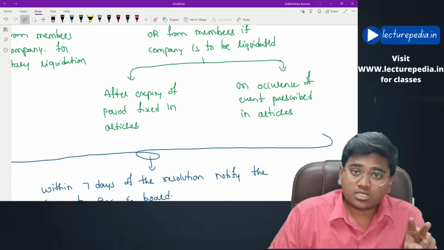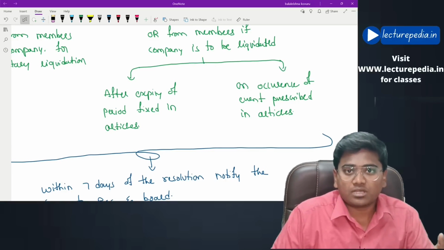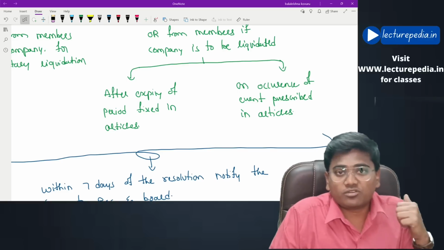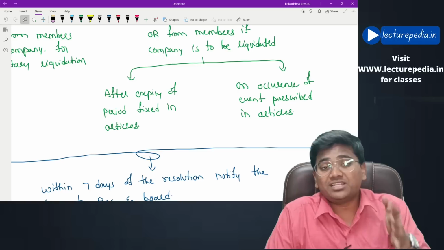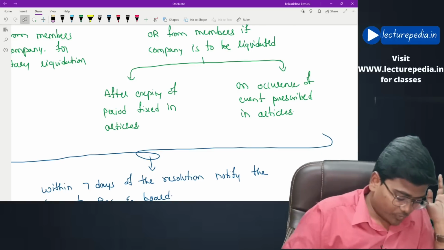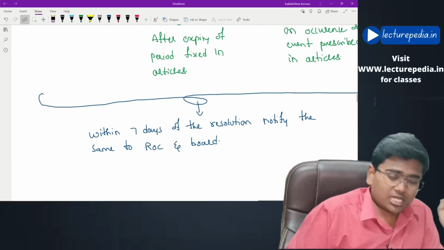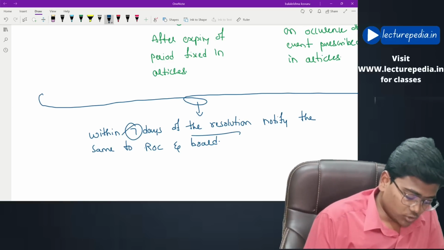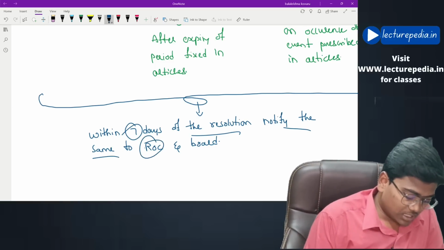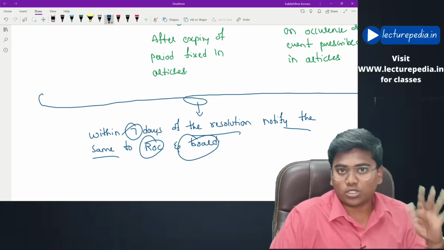If these are the reasons why the company is going for voluntary liquidation, in such a case an ordinary resolution of the members has to be obtained. Hope this is clear. Now once the approval of the members is taken, within 7 days of the resolution, notify the same to the ROC and the board.